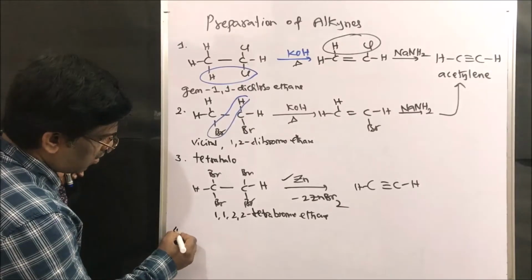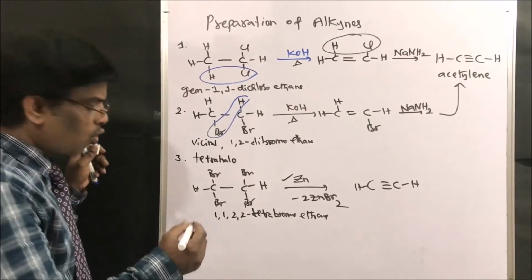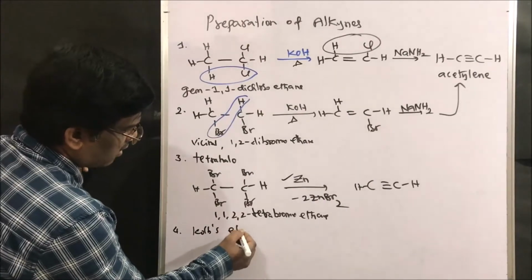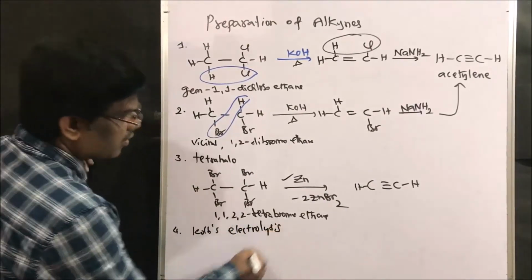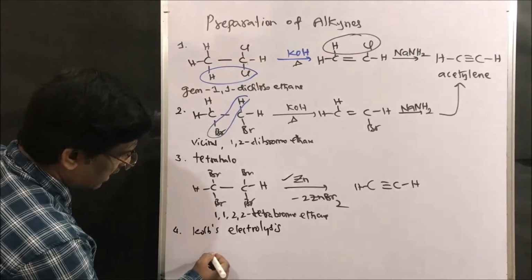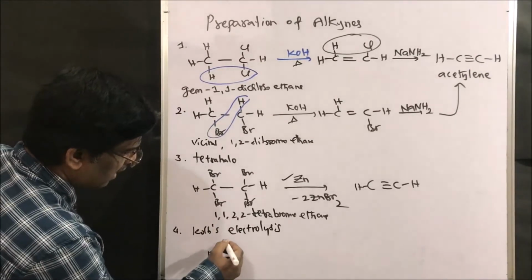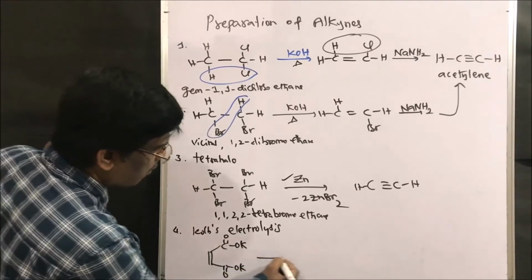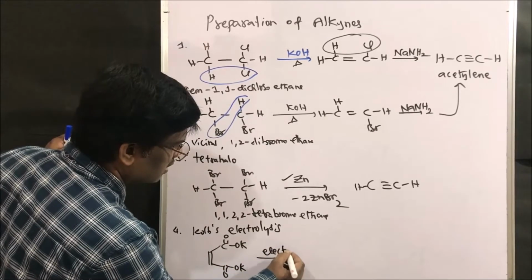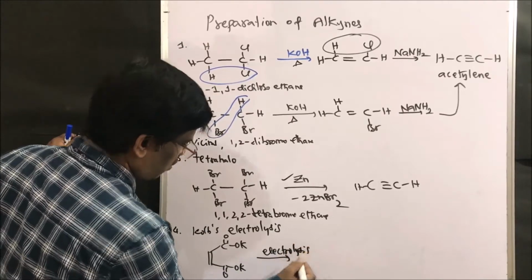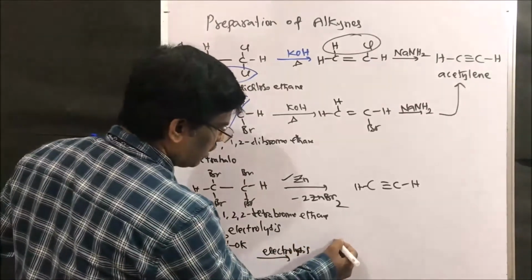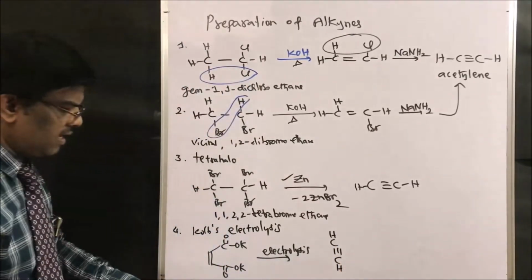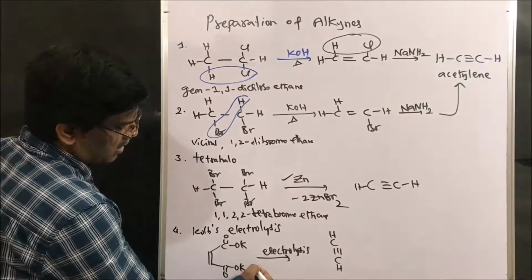Another method is Kolbe's electrolysis method. We are going to get an alkyne. How? Let us take potassium malate, the potassium salt of malic acid. Upon Kolbe electrolysis, we are going to get acetylene.